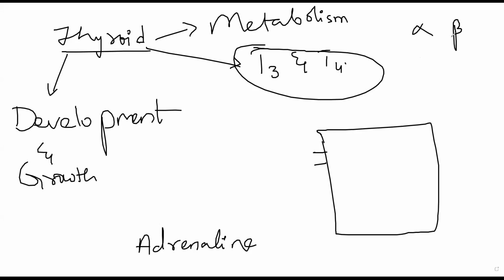Next year, when you study pharmacology, we'll go into more detail. Essentially, the adrenaline will attach to either an alpha type receptor or a beta type receptor. It will not attach to any other receptor, and these have subtypes: alpha 1, alpha 2, beta 1, beta 2, beta 3, and so on.